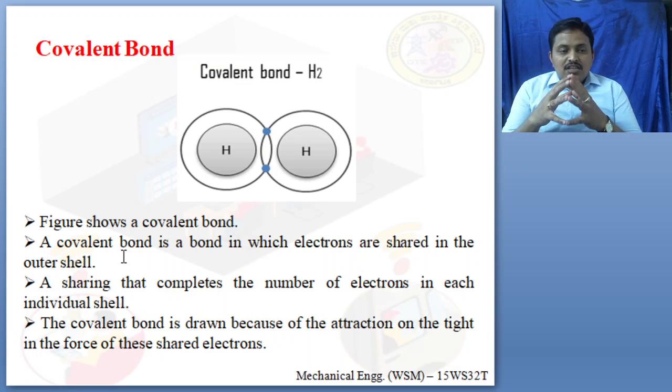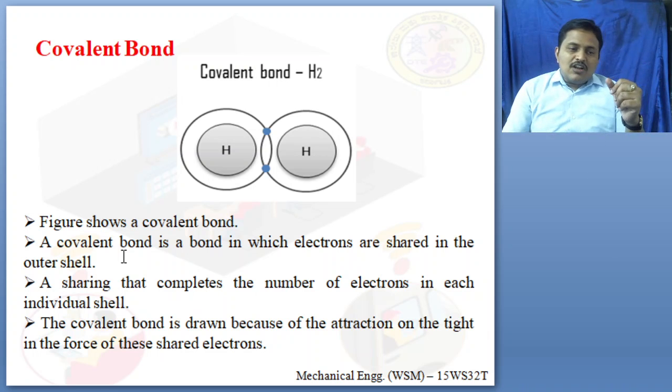We saw the ionic bond in primary bonds, and this is a covalent bond. In an ionic bond, electrons will share so that the atoms are balanced. In a covalent bond, the electrons are shared due to the tight force that is caused in the bond. I hope you understand what a covalent bond is.